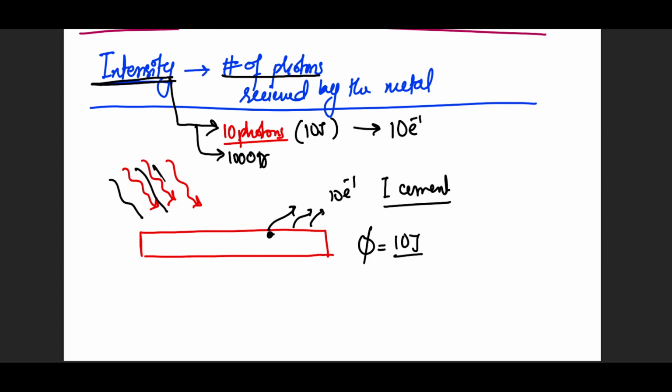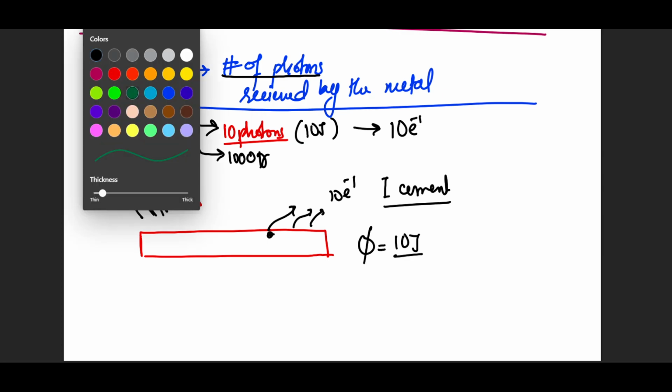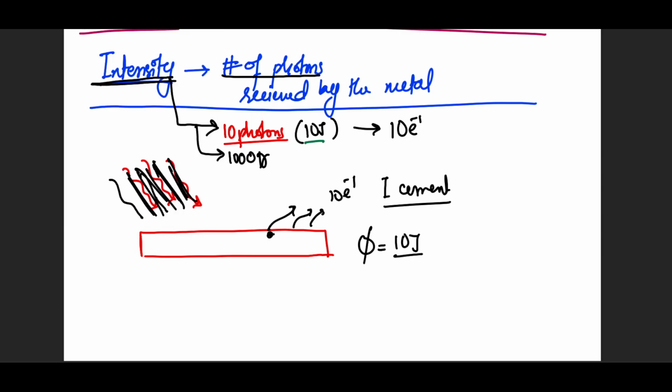Now, let's say there are 1000 photons coming on the surface. First, we will need to check whether the work function energy is being satisfied. Yes, it is. Now, these 1000 photons will cause the ejection of 1000 electrons. So now the intensity matters. Previously, the intensity did not because the work function was not breached.